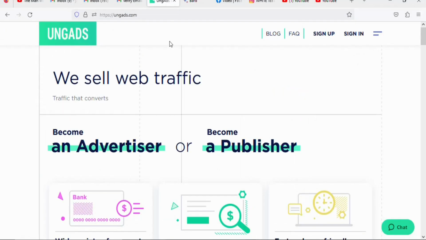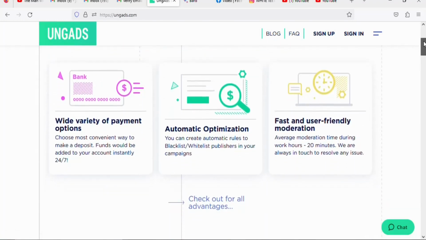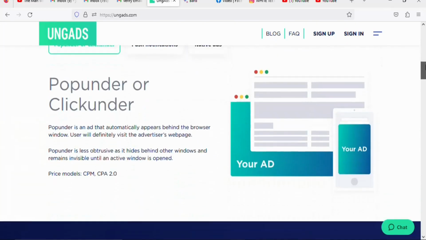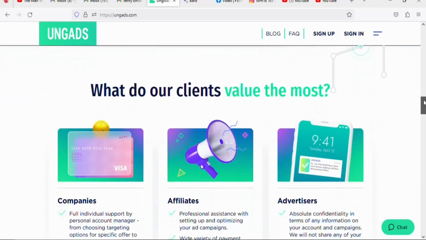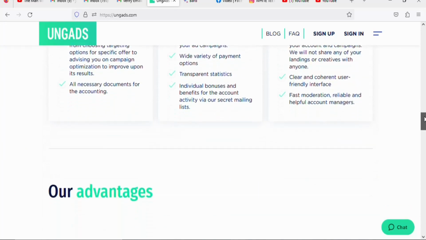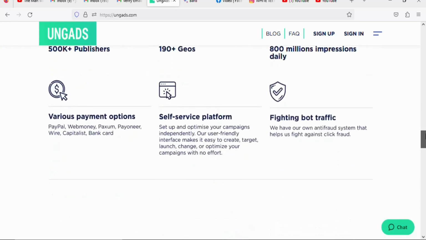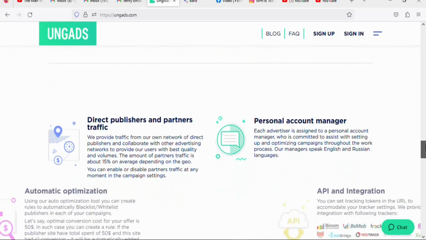The next step is that you are going to come on this website, ungars.com. On this website, you can buy traffic at a very cheap cost, and the best part is that you can select any country that you want. This platform is very cheap, so make sure you use this website to promote your affiliate link so that you can get many people to enter their details for you to make money.